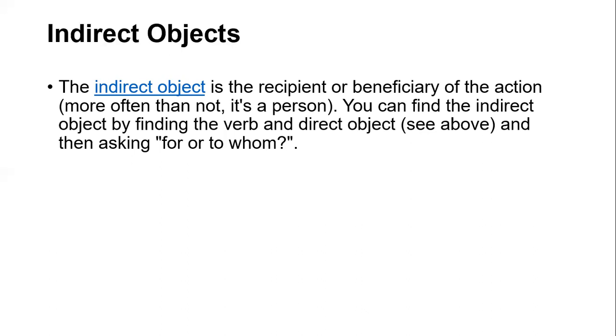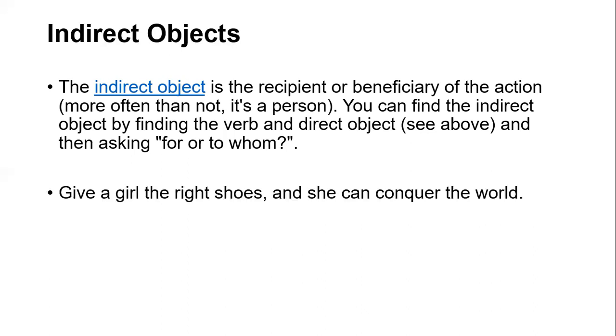In that situation, we call it double object. For instance, give a girl the right shoes. Give a girl. Give what? The right shoes. To whom? A girl. So here we have double object in this part of the sentence.